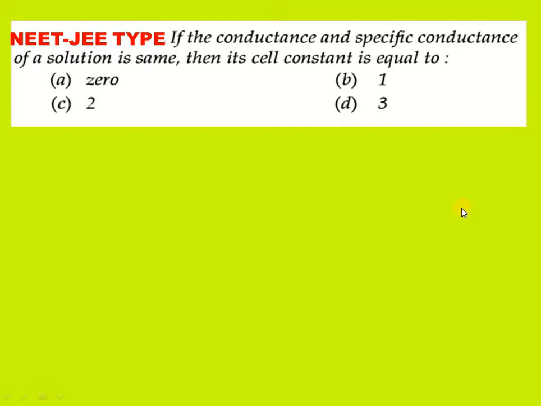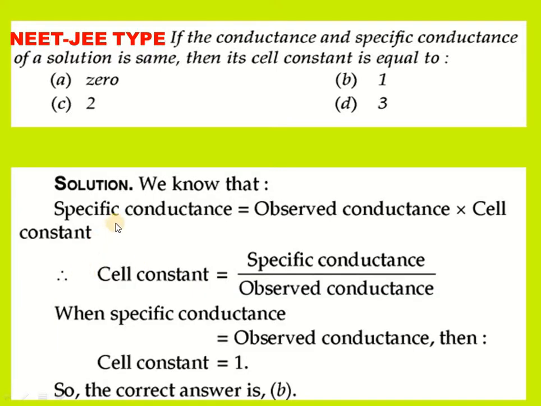Now it is asked from the specific conductance concept. So we can use this formula. Specific conductance is equal to observed conductance into cell constant, whereas cell constant is nothing but specific conductance by observed conductance. So when specific conductance is said to be equal to observed conductance, then what will happen? Cell constant will become 1. So the correct answer is B option. Option B is the right option.